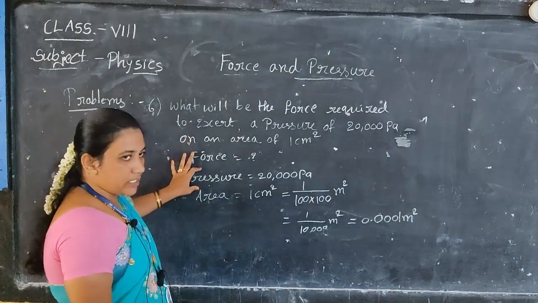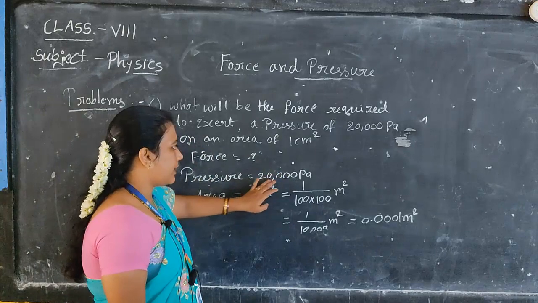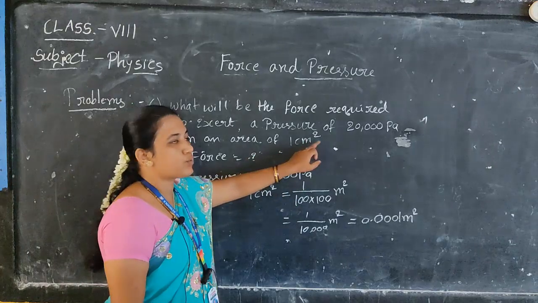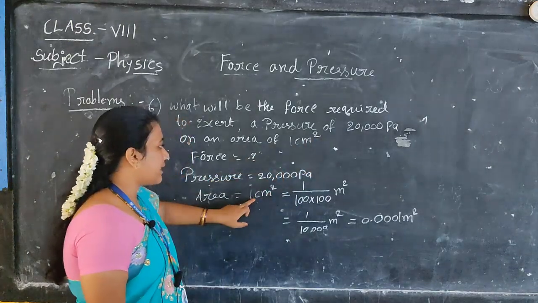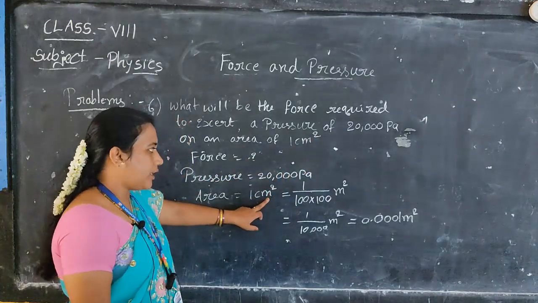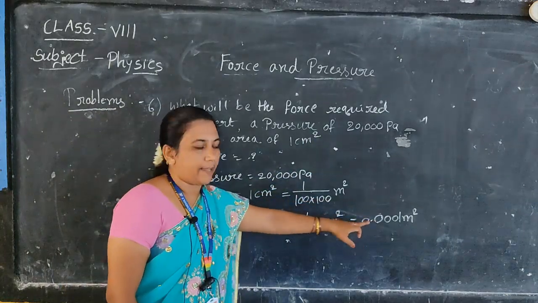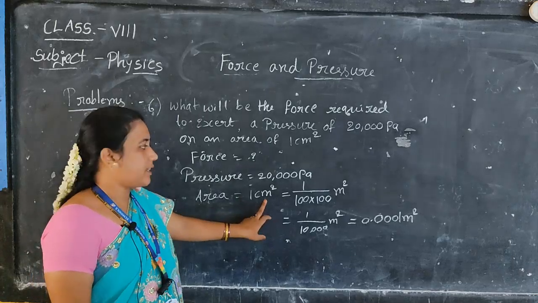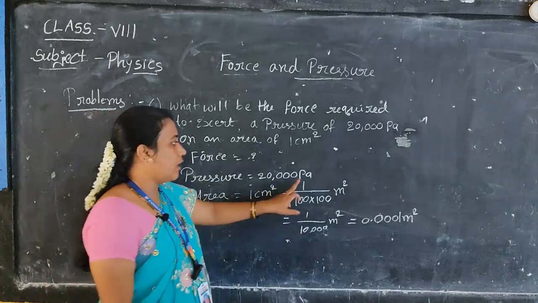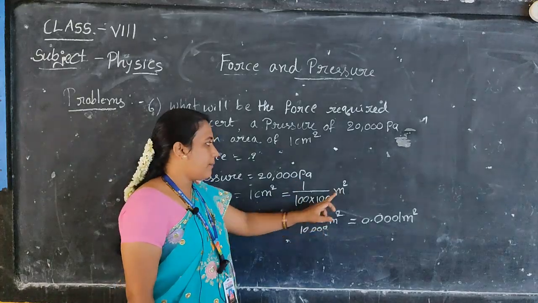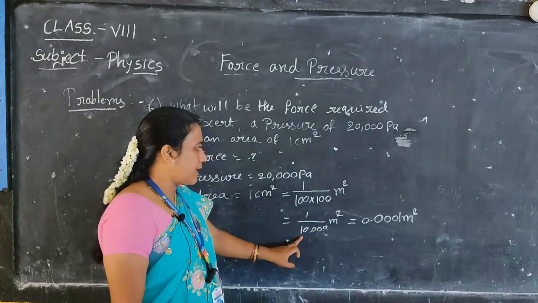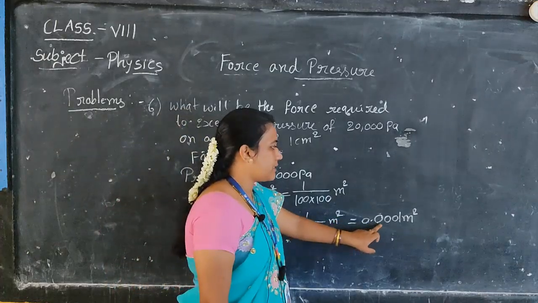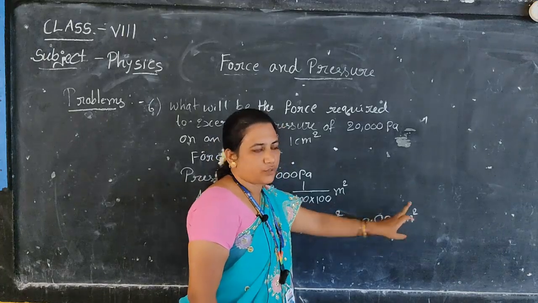The given value of pressure is directly given in pascals, 20,000 pascals. Next, coming to the area, 1 centimeter square is given here. So this 1 centimeter square we need to convert into meter square. How can we convert? For 1 meter, how many centimeters? 100 centimeters. Here square is given, so we need to do 1 by 100 into 100 meter square. So we can write 1 by 10,000 meter square. When we simplify, we will get 0.0001 meter square.